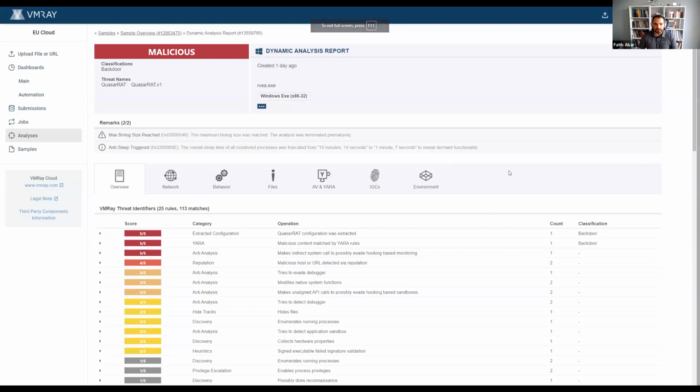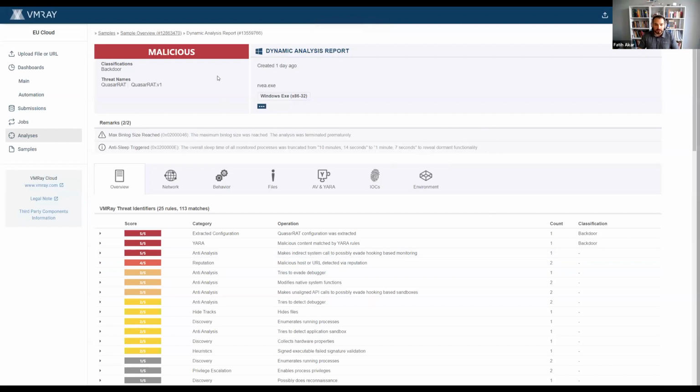Here you're viewing VMRay's user interface. This is an analysis report that we generated after submitting this sample to our systems. In less than 4 minutes, we were able to get all of this information about the behavior of the sample.